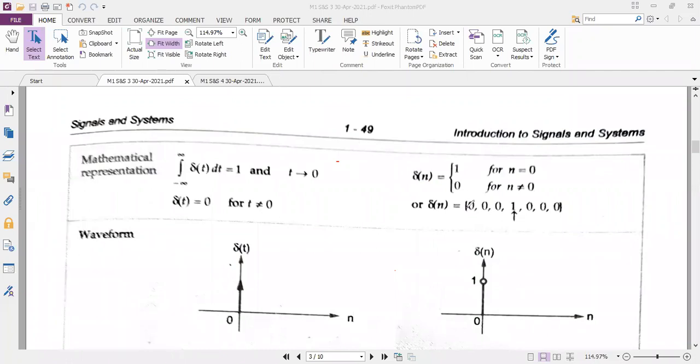Yes, Lakshmi. Lakshmi, I think, are you there? You are there? Why can't we perform integration here for delta of n? See, I said for continuous time it is integration. Why not here integration for discrete time? Do you have the answer?